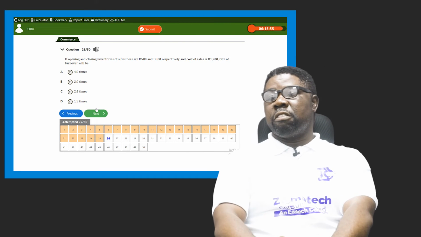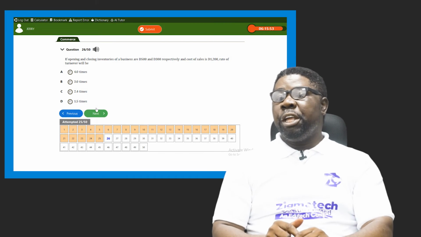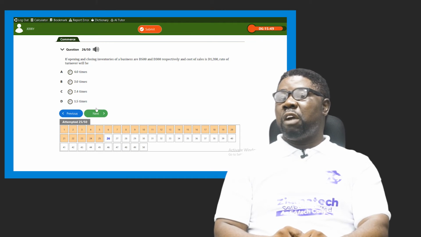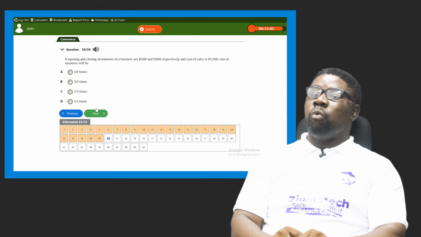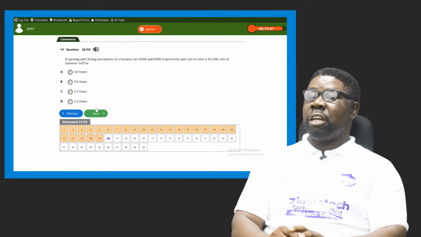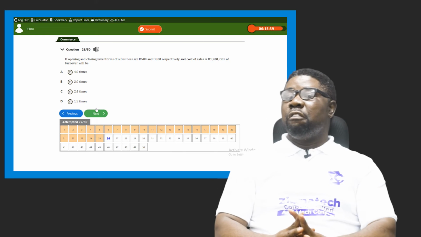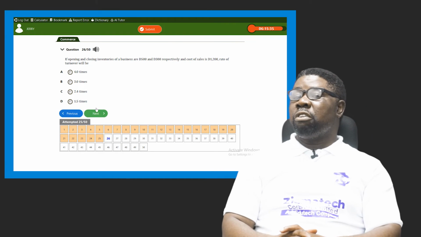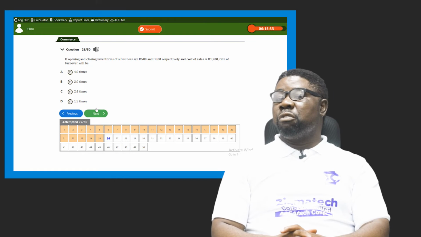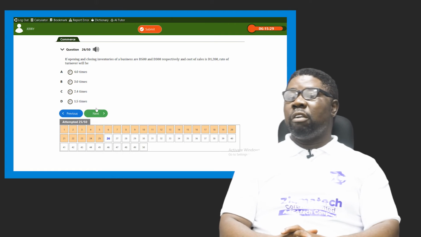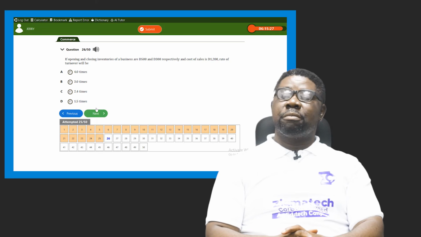Now 26, it says, if opening and closing inventories of a business are 500D and 300D, what we're saying here is opening stock and closing stock, all right? That's what they call inventories. So if they are 500 and 300D respectively, and cost of sales, that is cost of goods sold, is 1,200D, rates of turnover will be what?